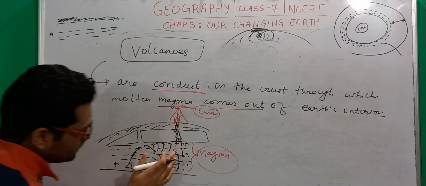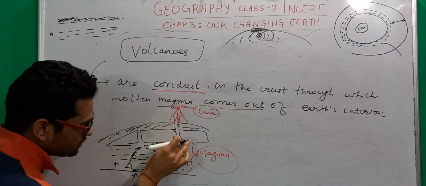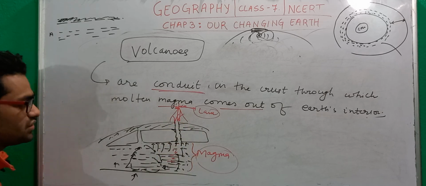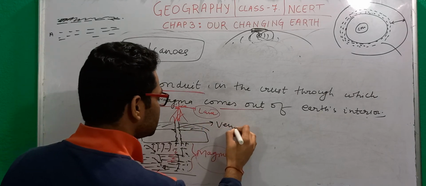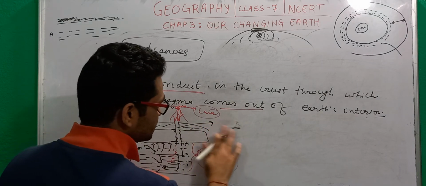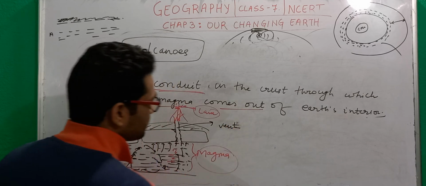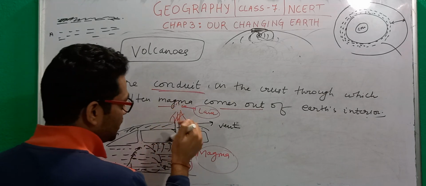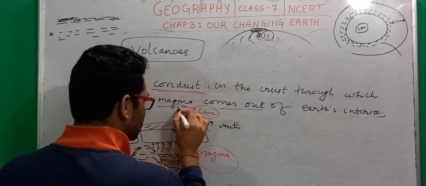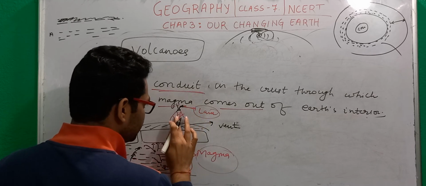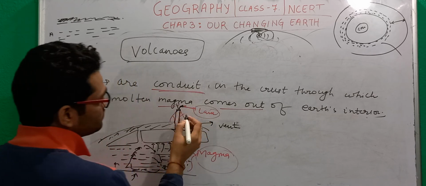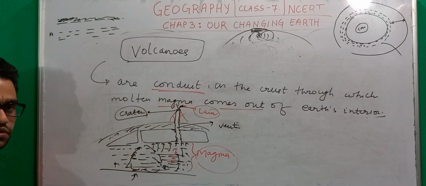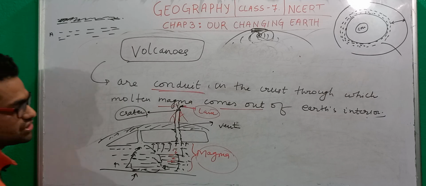And now you can see that whenever this happens, a pipe-like structure gets formed here. This pipe-like, conduit-like structure is called the vent. And a mouth-like structure gets formed, from which lava comes out through this pipe. This mouth is called the crater. Even if you do not mention it, it will be okay, because you just have to understand how this